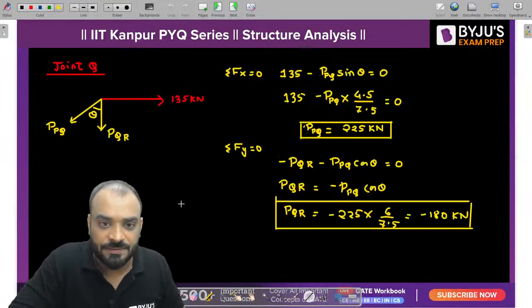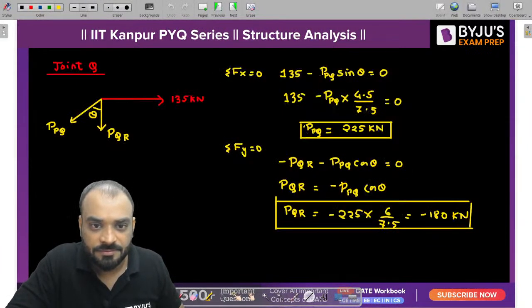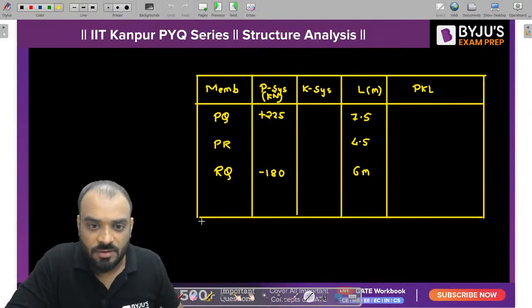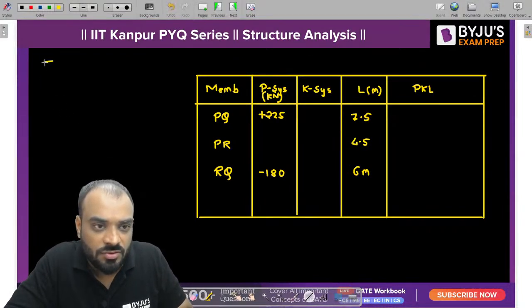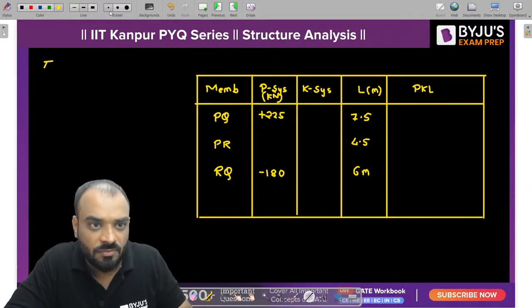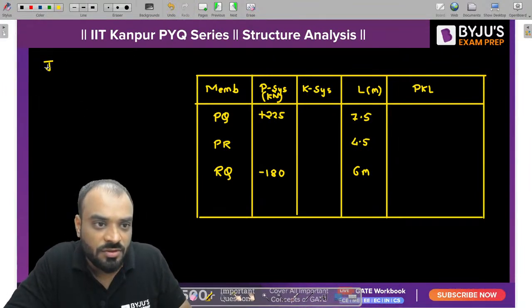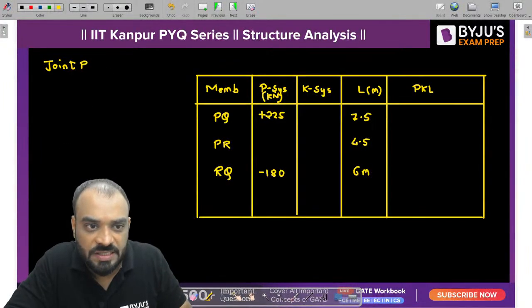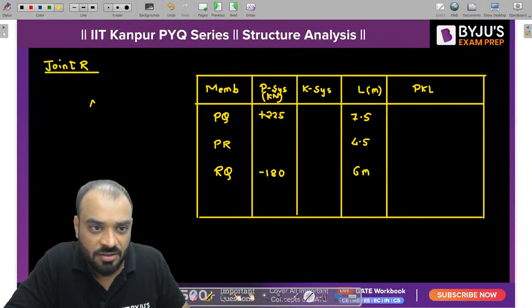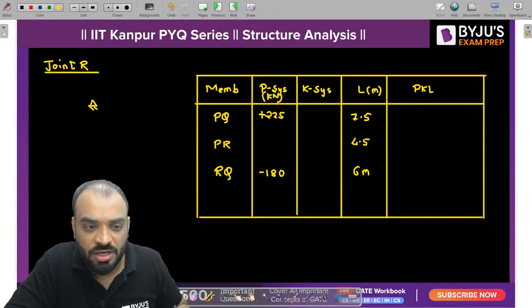So can I write here, joint R? Very nice, Santu. We will solve it so that everyone can understand. Joint R, joint R. So this is the support, and now you are able to understand why I am not finding the vertical reaction, because it is not required here.